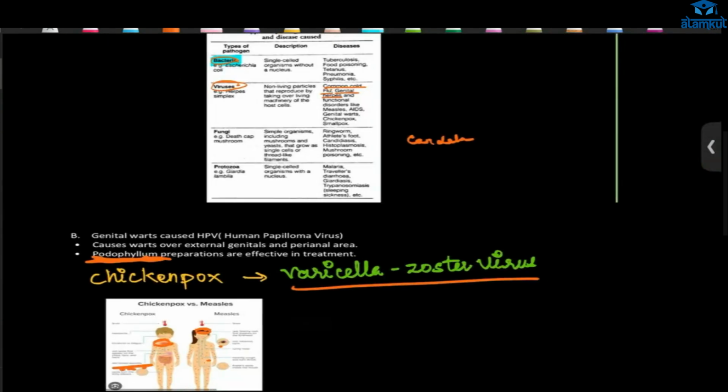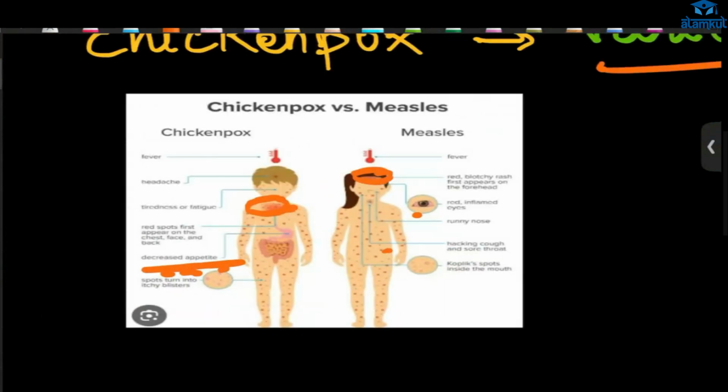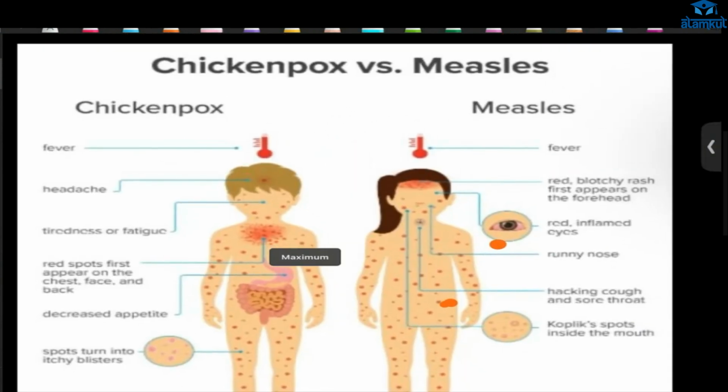Then the next we have chicken pox. It is caused by the varicella zoster virus. Here we have the difference between chicken pox and measles. Both have fever.